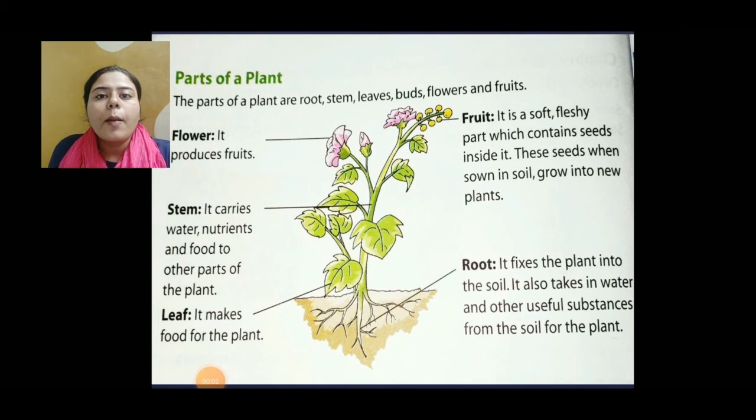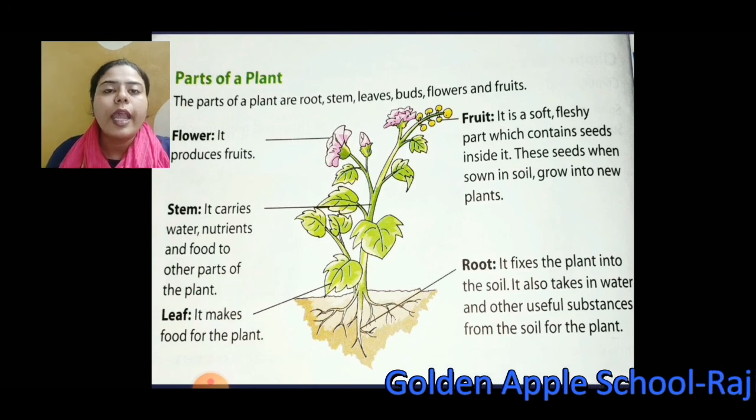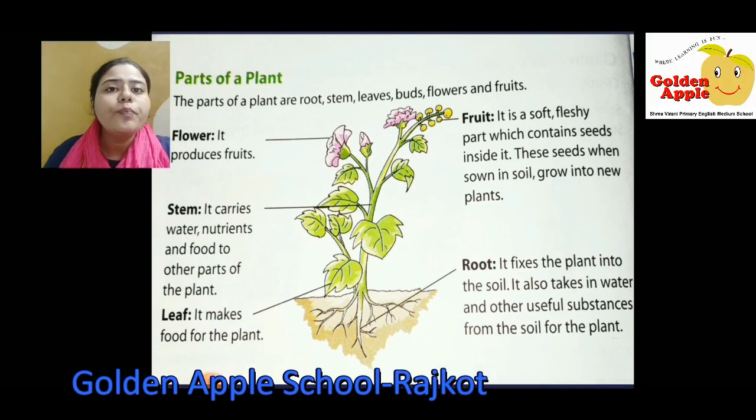Now, next is parts of a plant. The parts of a plant are root, stem, fruits, flower, leaves and buds. These are parts of a plant. First we are going to see root. It fixes the plant into the soil. It also takes in water and other useful materials from the soil for the plant. So this root, first of all, fixes the plant into the soil and takes water and other useful material and gives it to the plant.